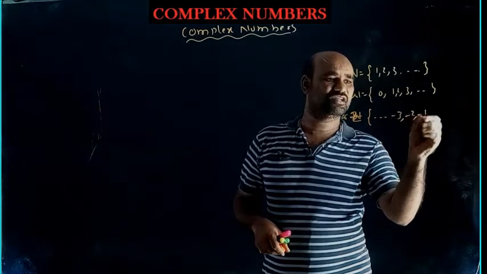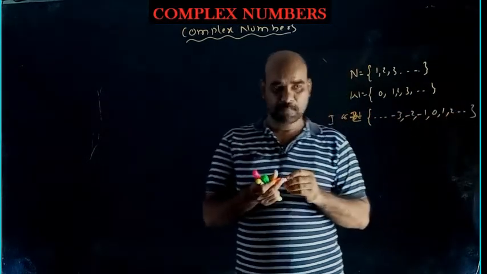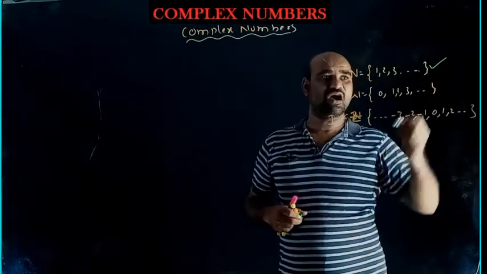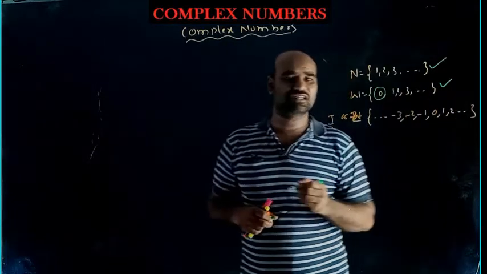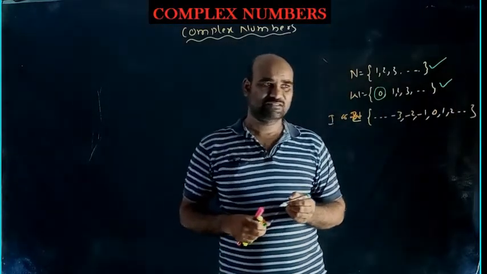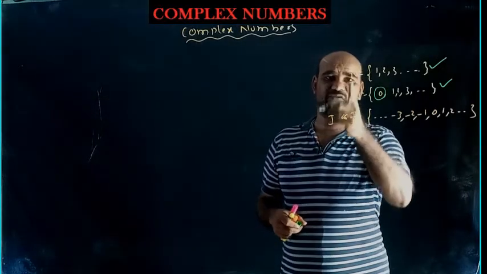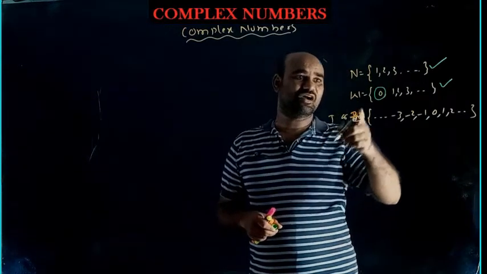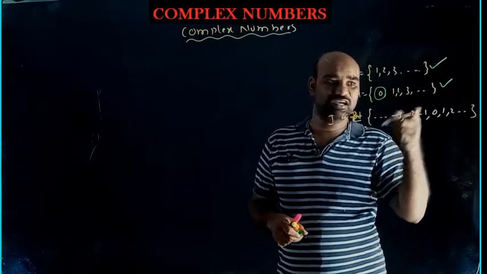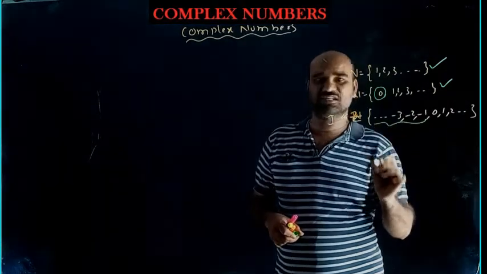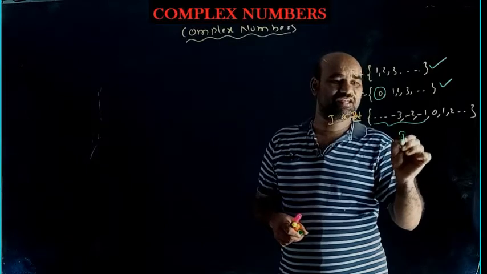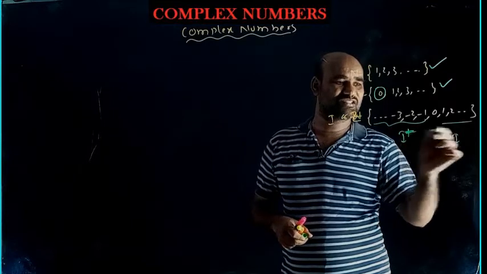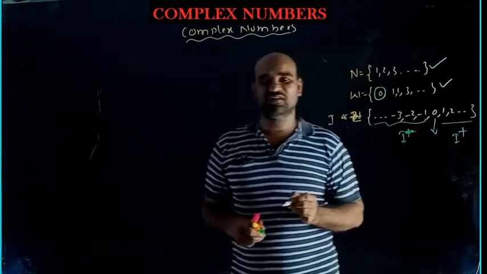-3, -2, -1, 0, 1, 2, and so on. All countable numbers are natural numbers. All countable numbers including 0 form the set of whole numbers. Every natural number is a whole number, but every whole number need not be a natural number. Next, integers: all natural numbers, negative natural numbers, and 0. These are negative integers, I minus; these are positive integers, I plus. This 0 is only an integer, neither positive nor negative.